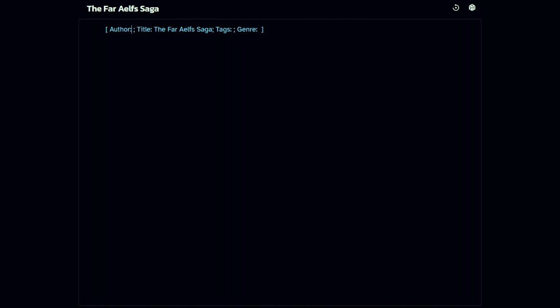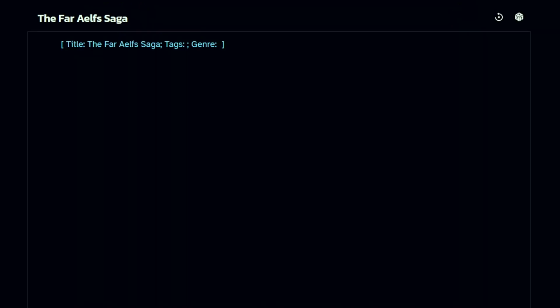However, you don't even need to use the author tag or the title tag or the tags or the genre. You can put one or all of these tags in here. For this example, I'm going to take the author out, as there's no particular author that I'm thinking of for this saga. Next, let's do the tags. It's important to keep in mind that between each section you have a semicolon and a space, and no semicolon at the end. Also in your brackets, keep in mind that you need a space between the first bracket and the word, and the last bracket and the word.